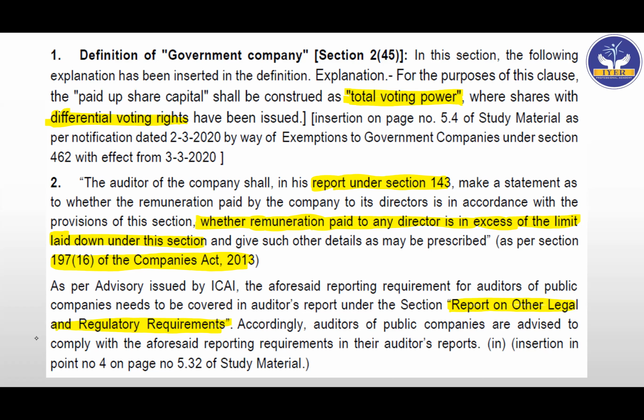But here, what they have told us is that if there is a company having differential voting rights, then the minimum 51% we don't have to check against the paid up capital; we have to check regarding the differential voting rights. So that is what they have said. Now what does it mean? Let's see with an example.